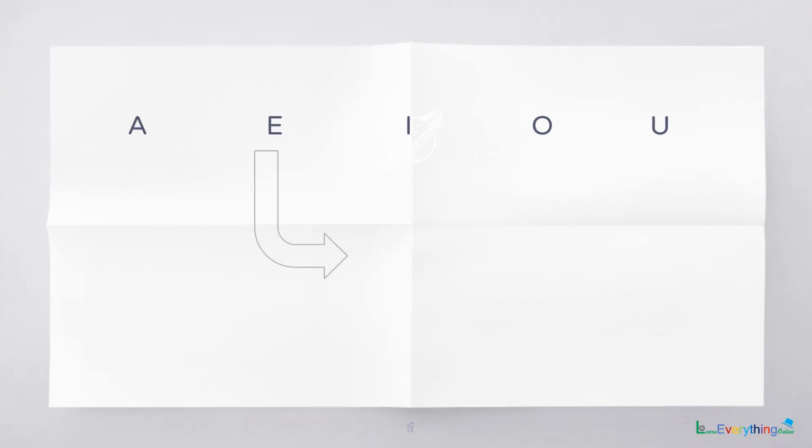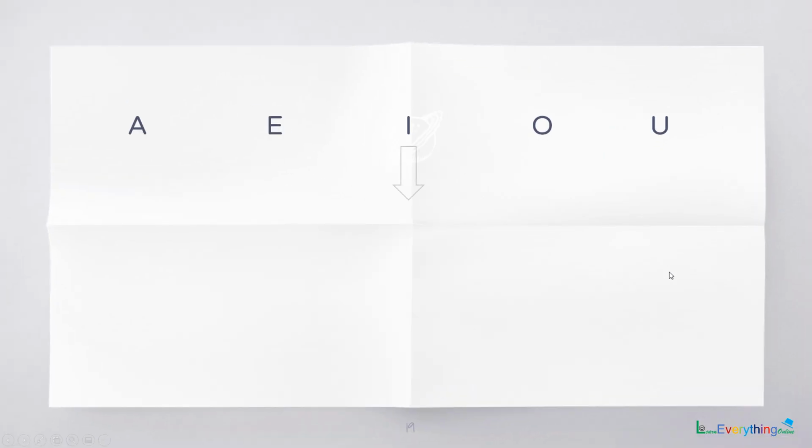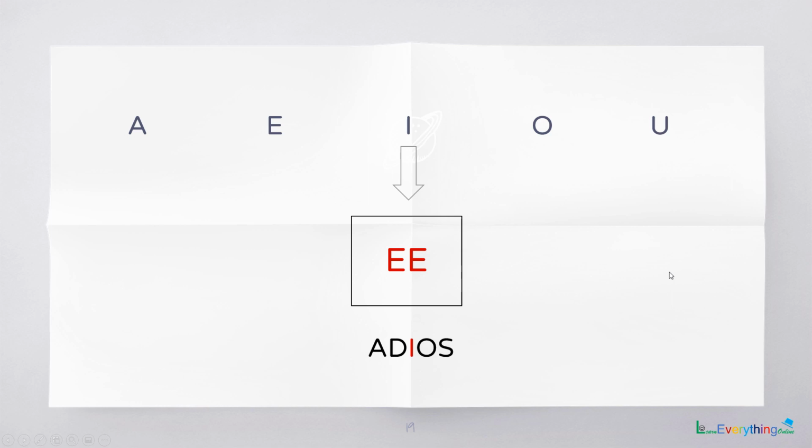The sound for E is E, as in saber. The R is a stressed R, so saber. The sound for I is E, as in adios, adios.